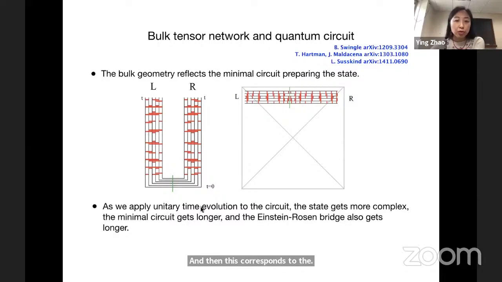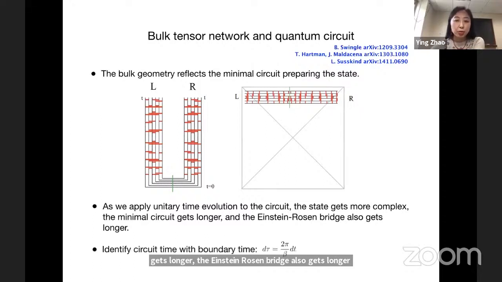If we apply unitary time evolution to the circuit, the state gets more complex and the minimal circuit gets longer. The Einstein-Rosen bridge also gets longer. It's a well-known fact that the Einstein-Rosen bridge gets longer as time increases. We identify circuit time with boundary time as d tau equals 2 pi over beta dt. In the rest of the talk, when we talk about time, we will quite often set beta equal to 2 pi and just use t.